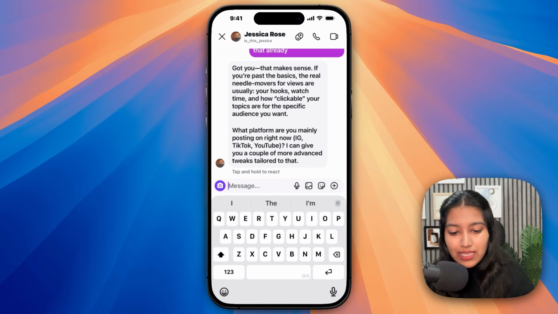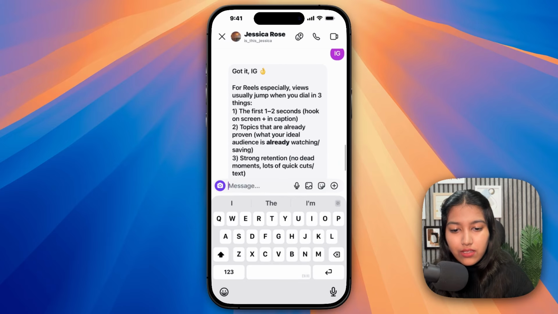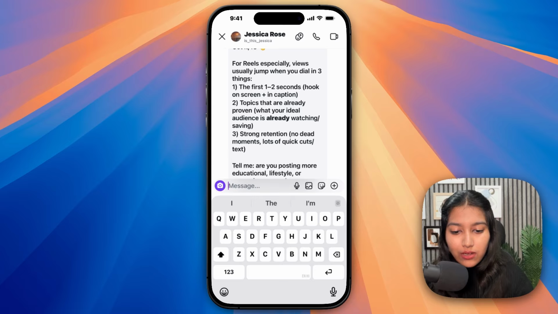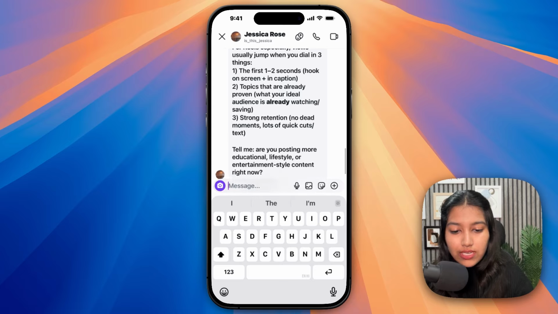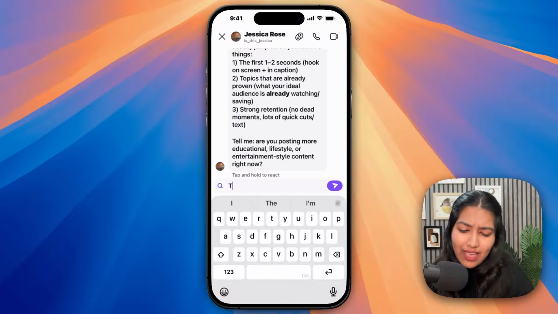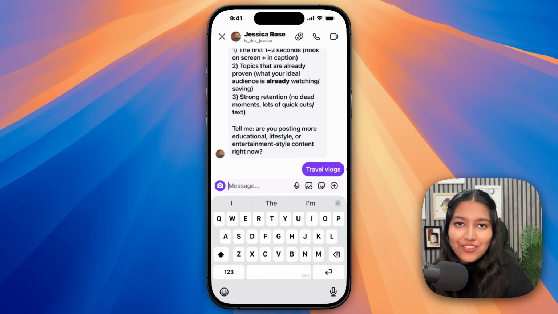So let me say Instagram. Okay, got it, Instagram. I like the emoji here. For Reels especially, views usually jump when you dial in 3 things. The first one is the first seconds, hook, topics your ideal audience wants, and strong retention. Tell me, are you posting more educational, lifestyle, or entertainment style content? So let's take travel vlogs. So it's basically trying to impress the person before pitching the service. I wouldn't even say impress. It's more like giving value.